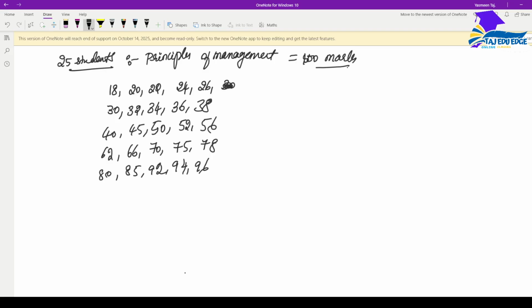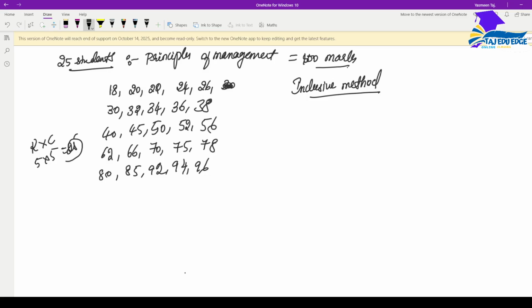5 rows are there, 5 columns are there, 5 fives are 25. So 25 numbers are there. If I put this into an inclusive method, I just write the observation. How do we write observations in inclusive method? I need to just check which is the least number.